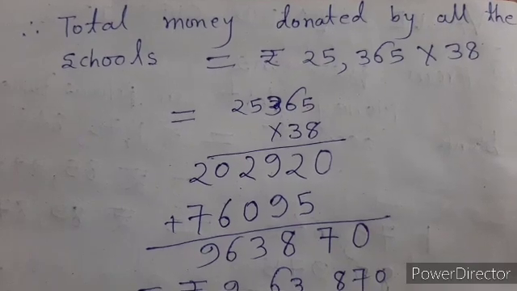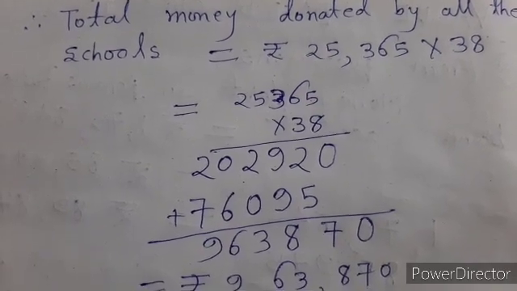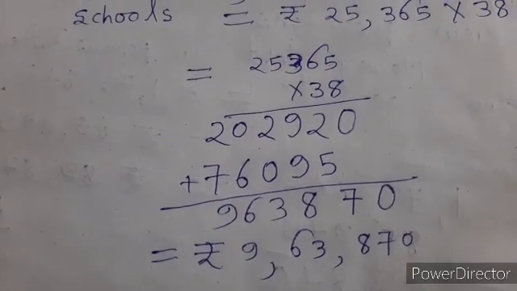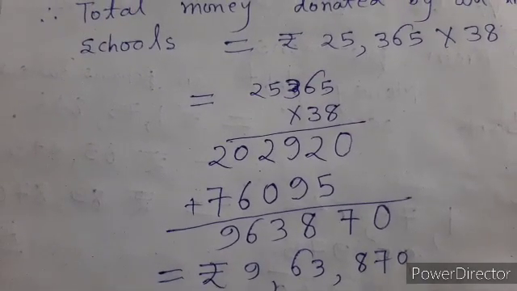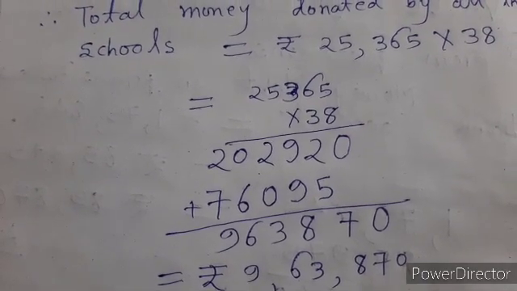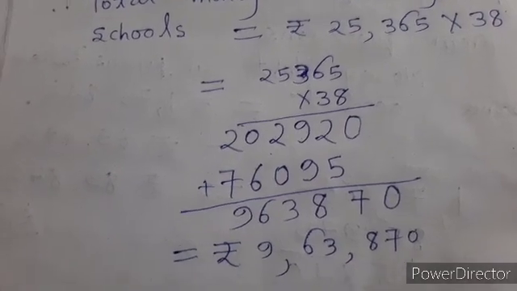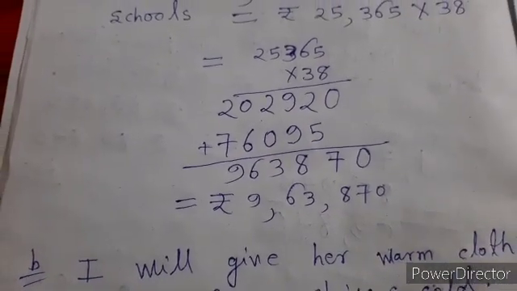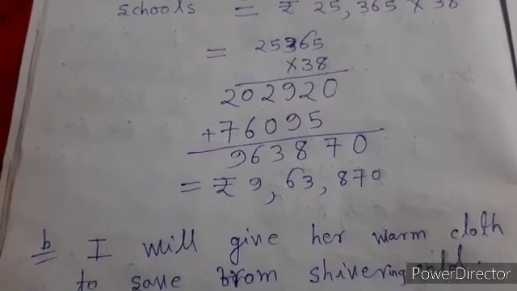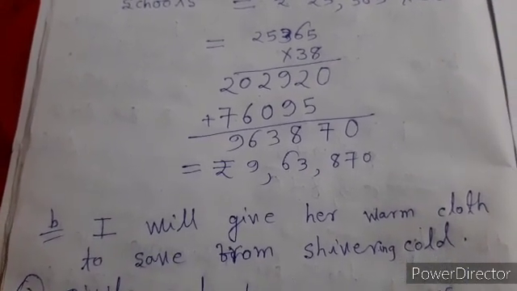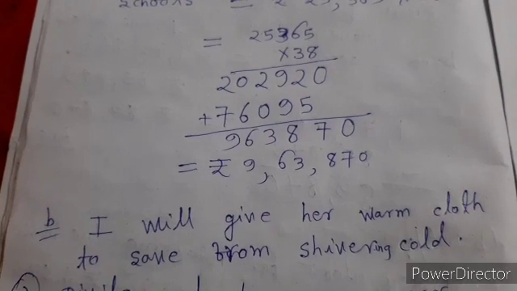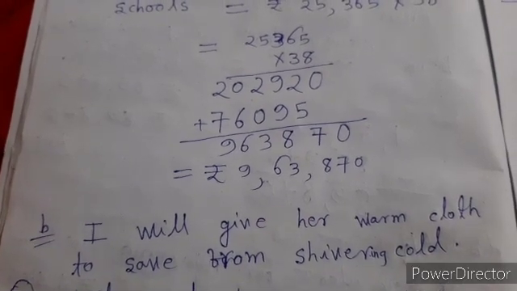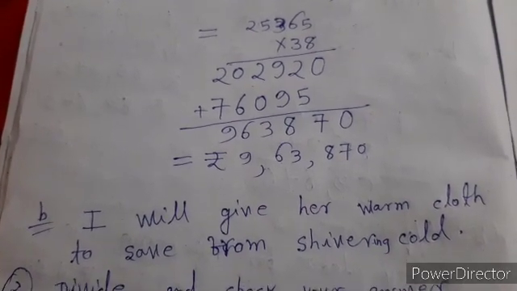We multiply these two numbers. The product will be equal to rupees 9,63,870. In question B, it has been asked what will you do when you see an old woman shivering from cold? In this situation, I will give her warm clothes to save her from the shivering cold.